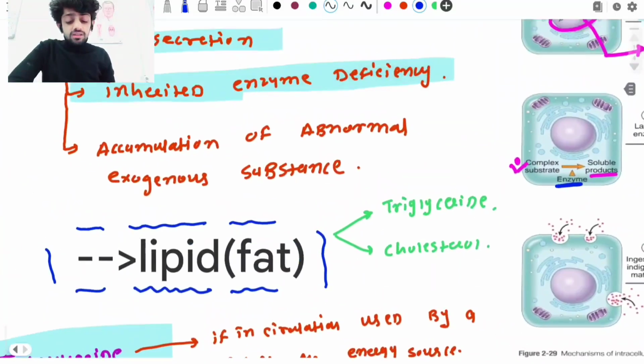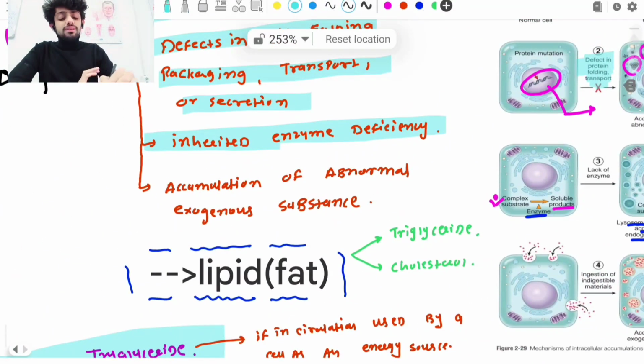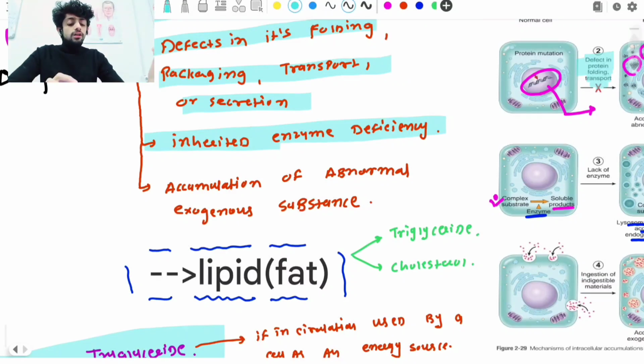Remember guys, what are the four mechanisms? The four mechanisms are very simple. The fourth is accumulation of abnormal exogenous substance. Normally we take the example of coal workers. They work in a coal factory, with carbon. They are exposed to carbon every day. Prolonged exposure to carbon can lead to the formation of pneumoconiosis.